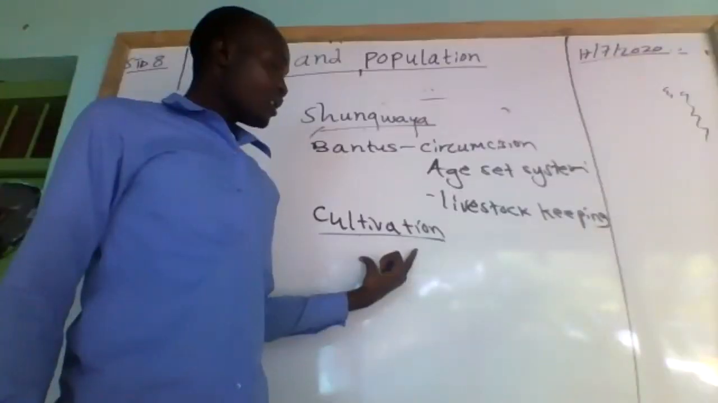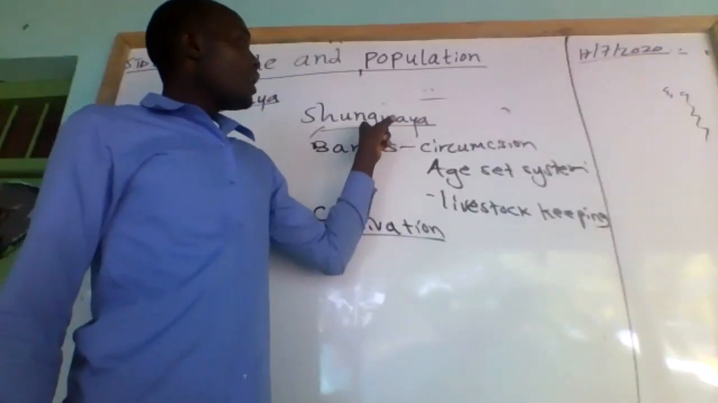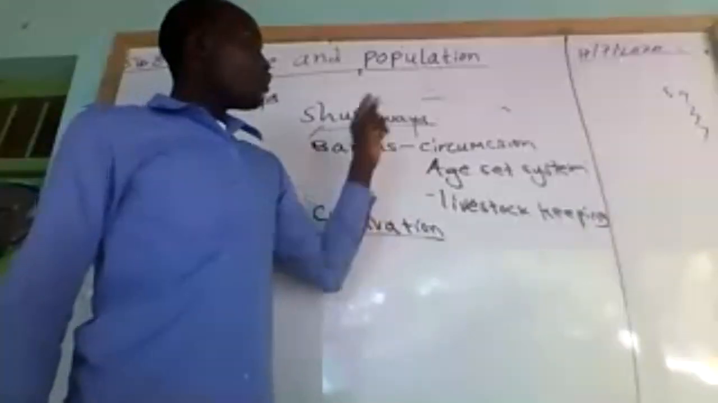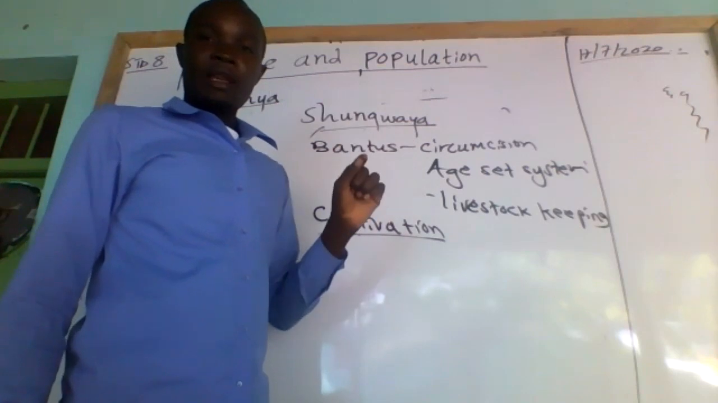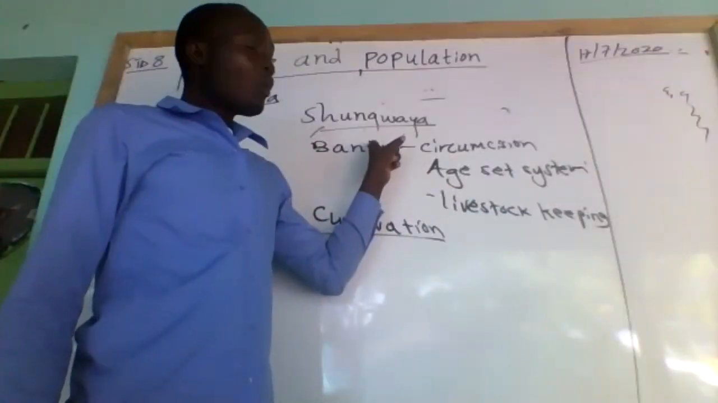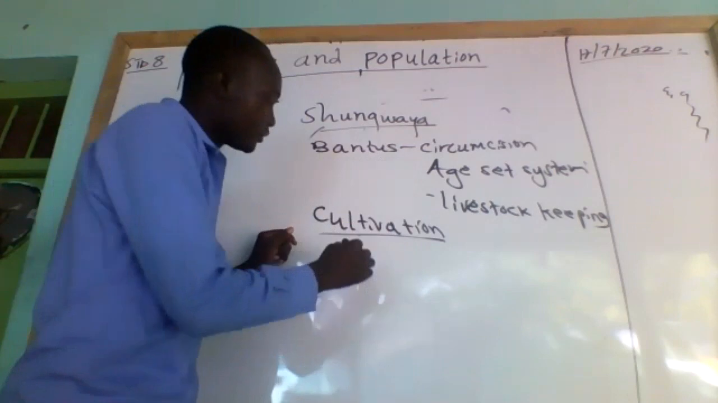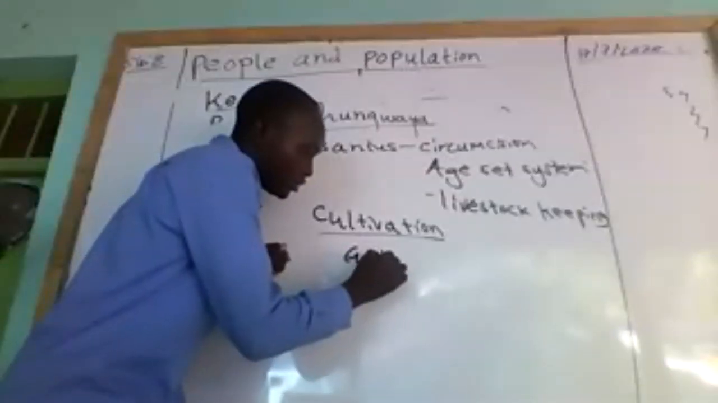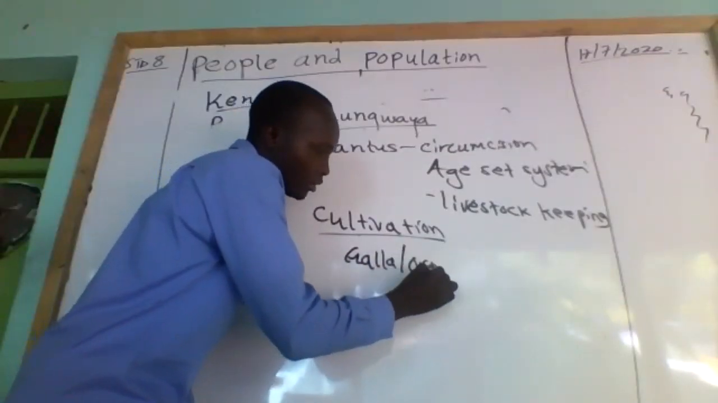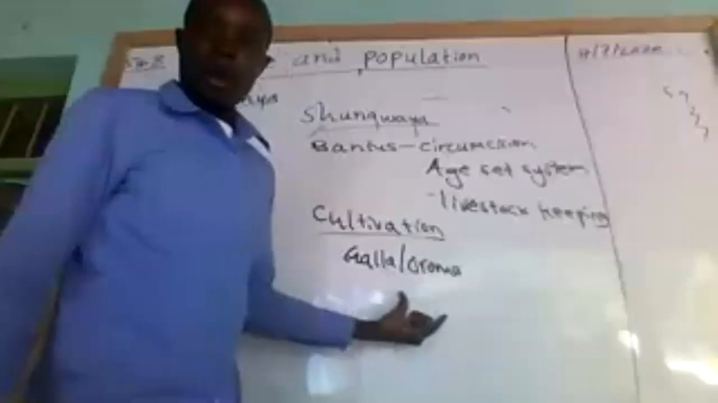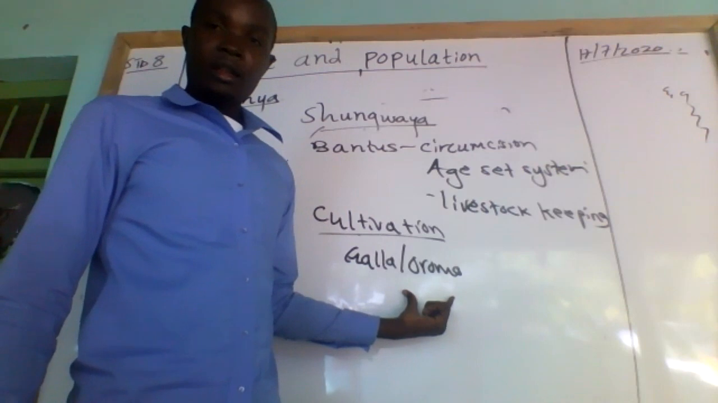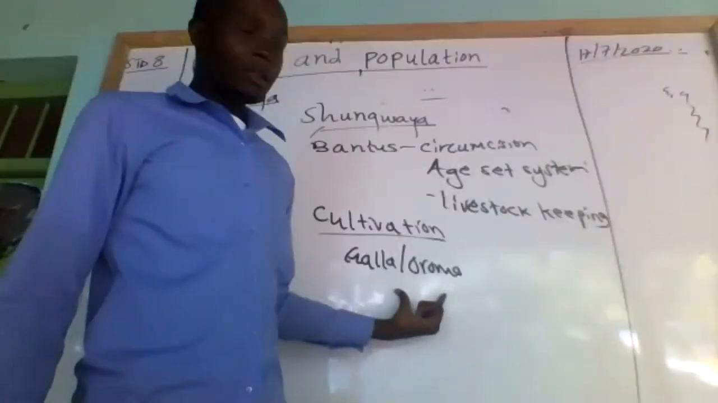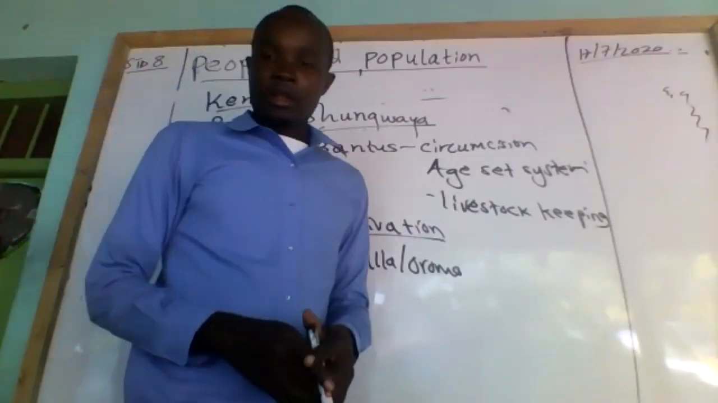So after finishing that, we are looking at how the Bantu originated from the Congo Forest and settled here. They later migrated from this area. Why? Because they were attacked by the Galla. So the main reason why the Bantu migrated from Shungwaya is that they were attacked by the Galla. That's what you're talking about.